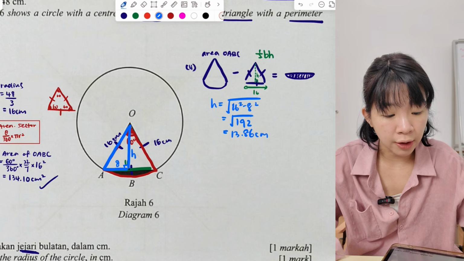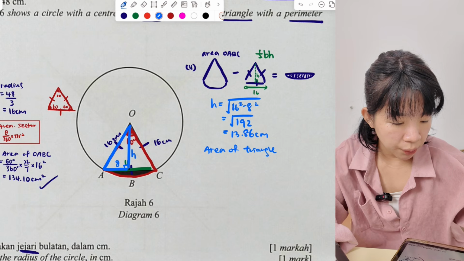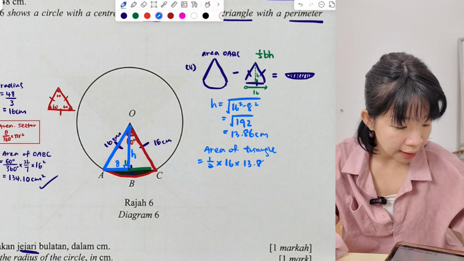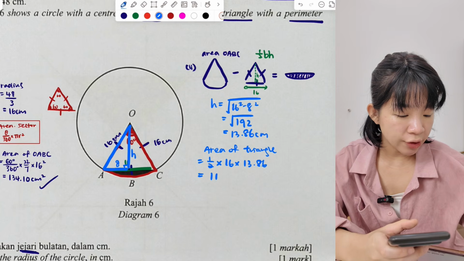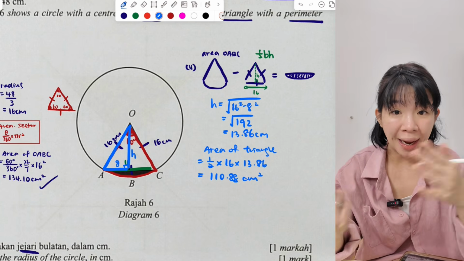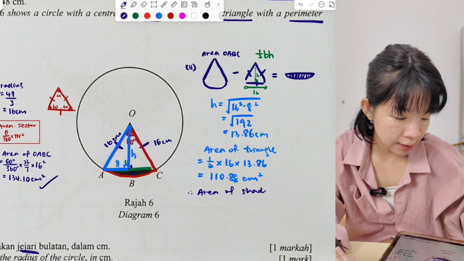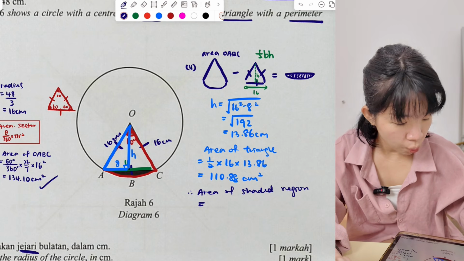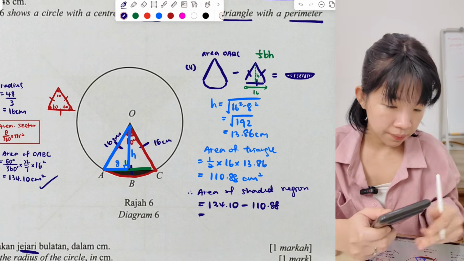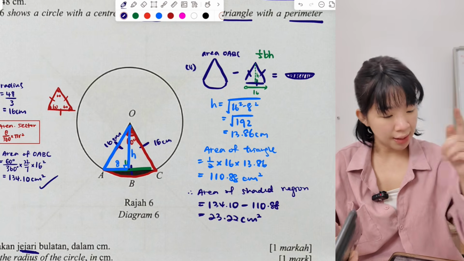So now we can find the area of the triangle. We use 1 over 2 times base times height. The base is 16, the height is 13.86, so 110.88 cm square. We have the triangle, we have the area of sector, then we minus. So finally, the area of the shaded region, we take 134.10 just now minus 110.88. So we get 23.22 cm square. Understand? Let's go to the next one.